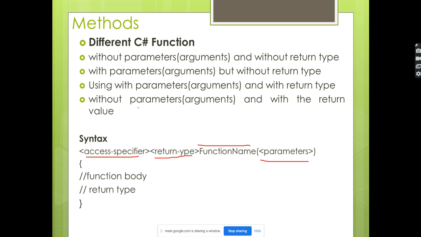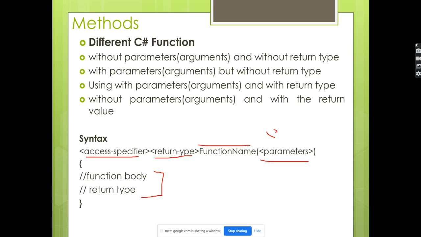If the function needs any parameters from the calling function, then we have to pass the parameters. Or if the function doesn't need any parameters, we can just take the input from the user, or fetch values directly from the database. There is no need of extra parameters from the calling function, then we can keep this empty, just the opening and closing brackets. But if I want the values for calculating here and we don't have the actual values here, then the calling function has to pass whatever parameters are required to calculate.